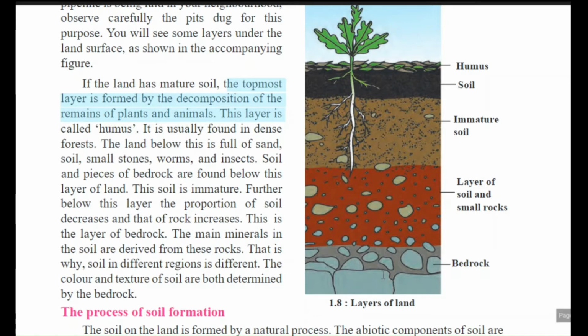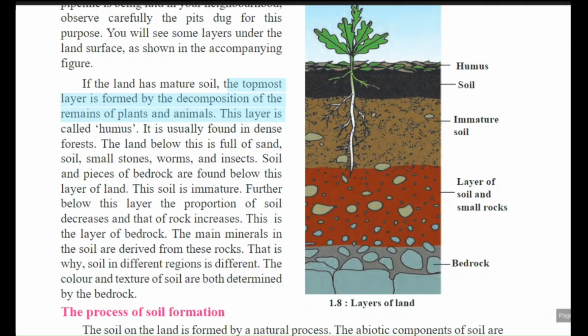Suppose in the Maharashtra region, mostly the color of the soil is black. बहुत काली मिट्टी रहती है महाराष्ट्र के रीजन में. But if you go towards the Karnataka region, if you observe the color of the soil, it is reddish. So this depends upon the layer of the bedrock.